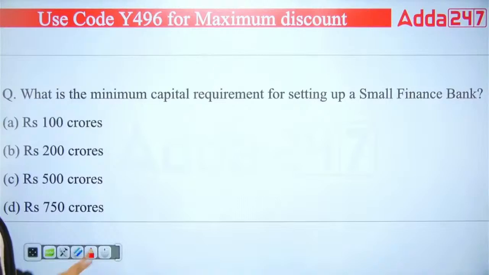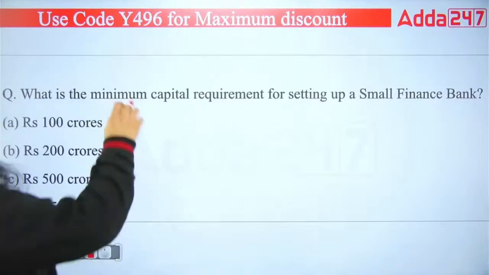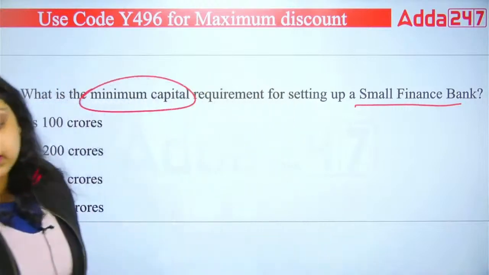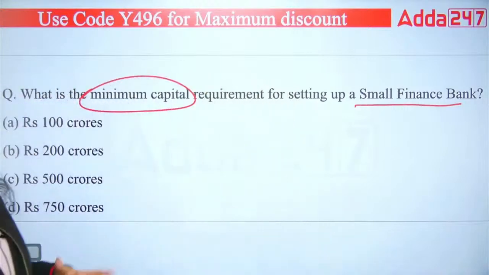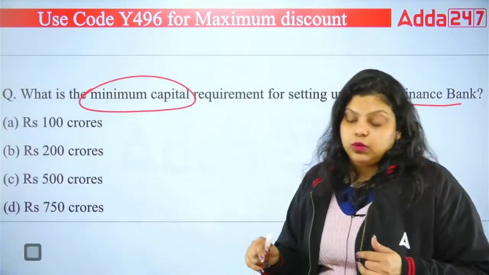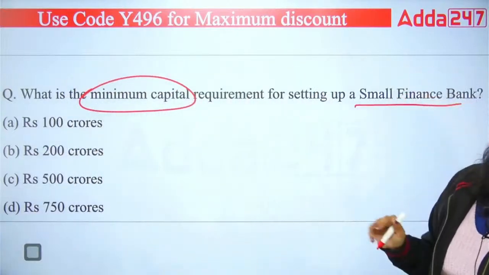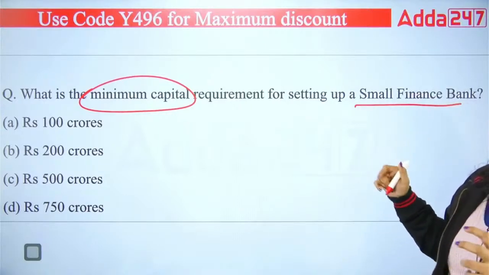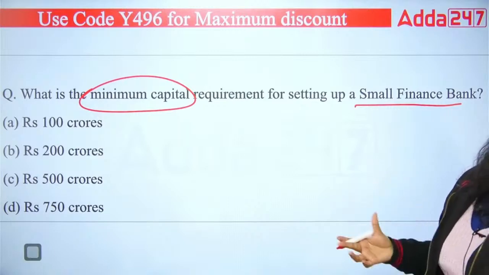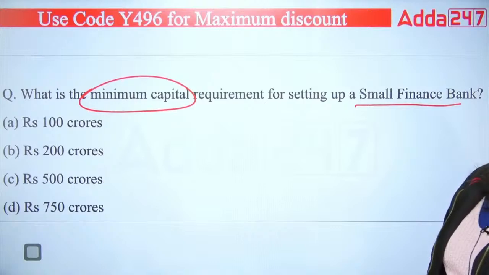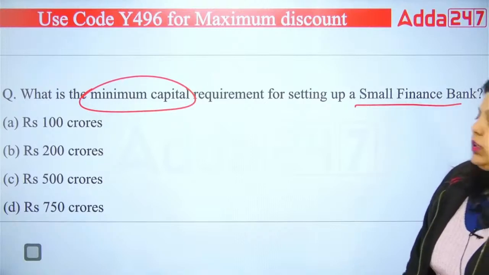Next question. What is the minimum capital requirement for setting up the small finance bank? So when it comes to the small finance bank, it's a type of differentiated bank. The payment bank and small finance bank are known as differentiated banks. Differentiated banks means they have been established with a certain purpose, with a certain objective. So for the small finance bank, the minimum capital required here is 200 crores.